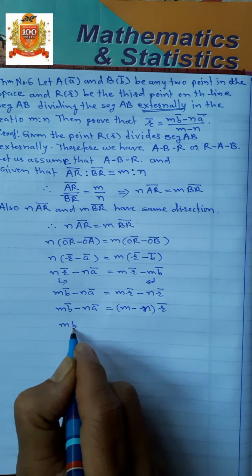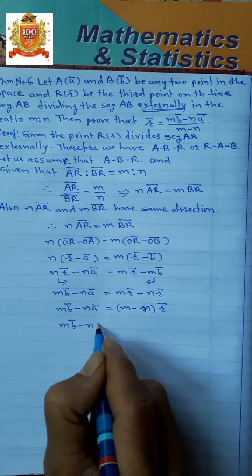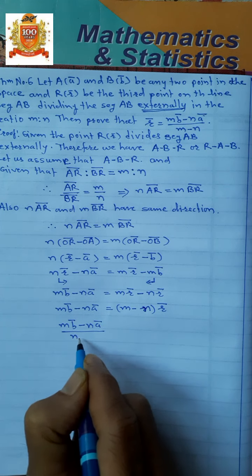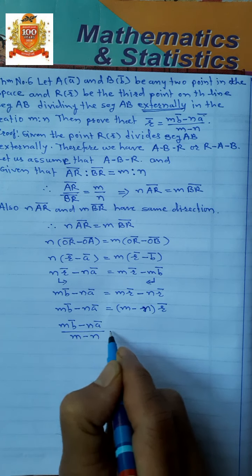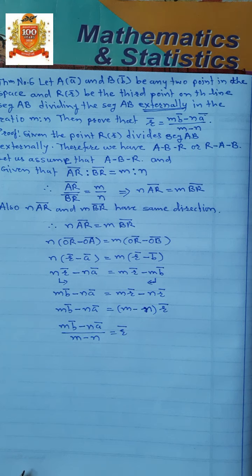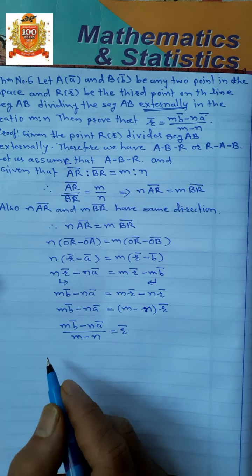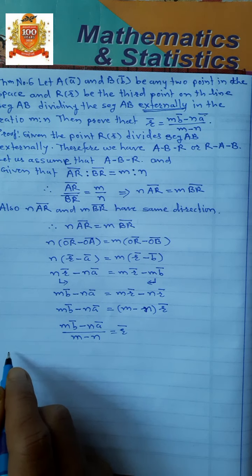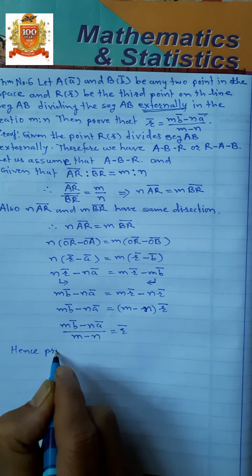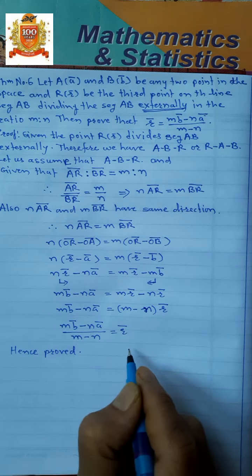Therefore, mB bar minus nA bar upon m minus n is equal to R bar. In this way, we proved external division. Hence proved, isn't it?